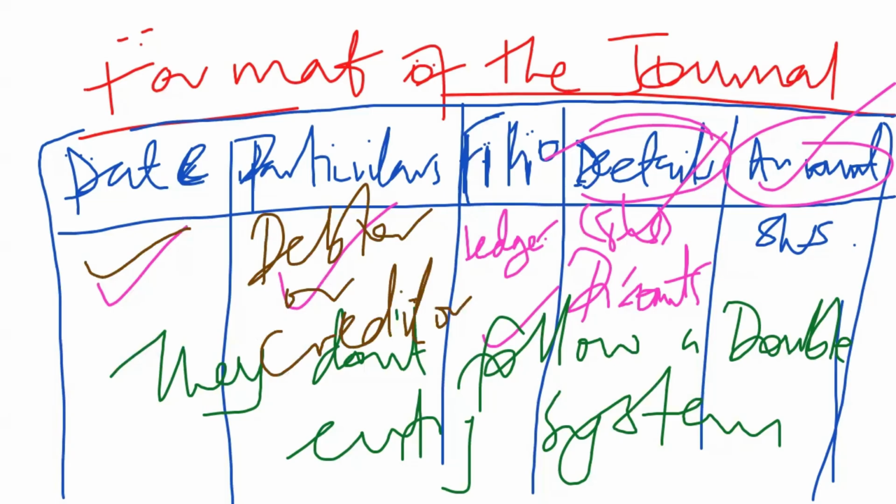If it is a purchase, then we are going to have creditors. If it is a sale, then we are going to have debtors, because they are going to be credit sales or credit purchases. Then we shall have a folio or a ledger, and that will be a number that will be referencing either a debtor or a creditor or a supplier.